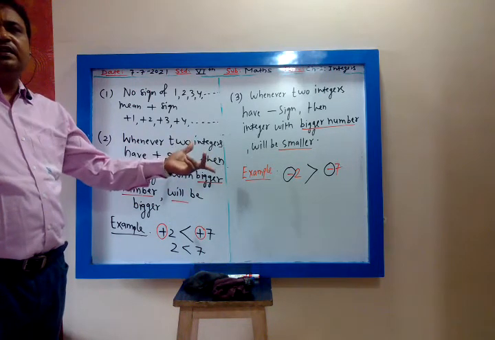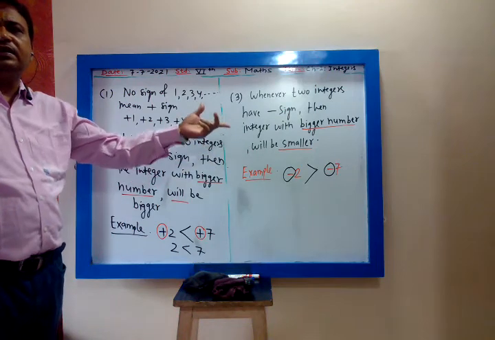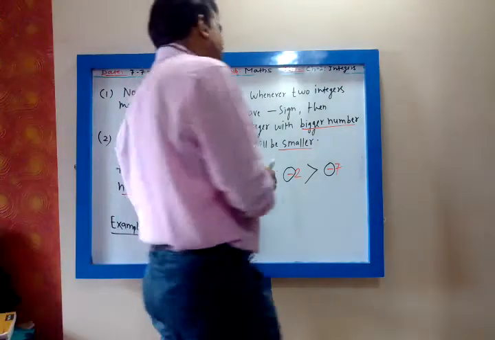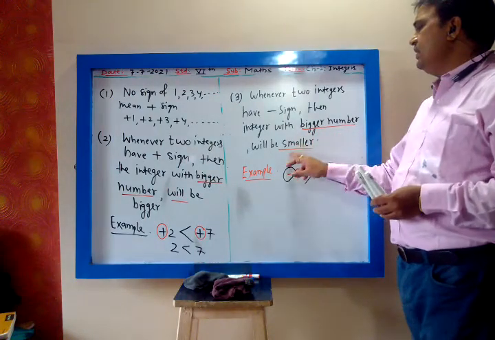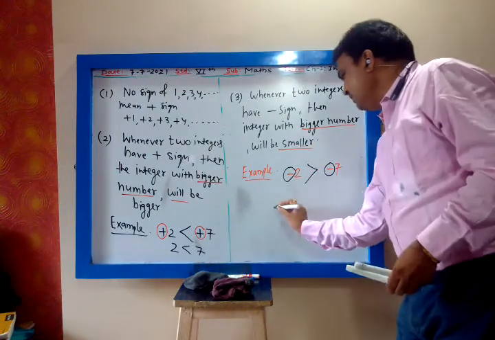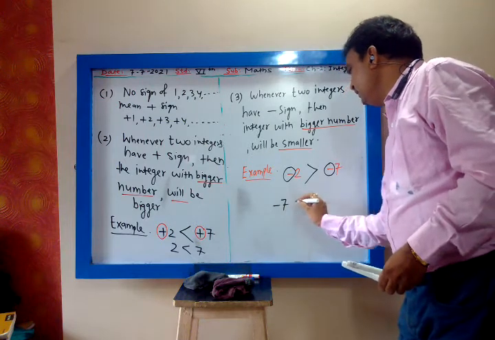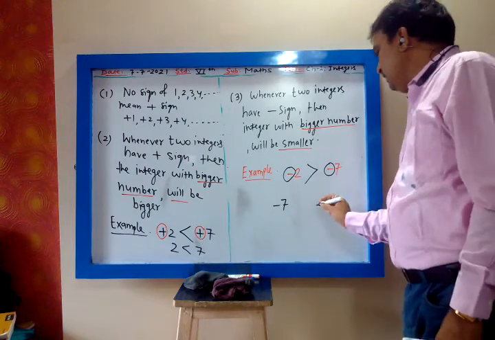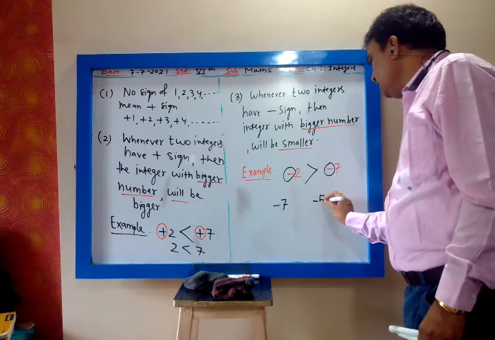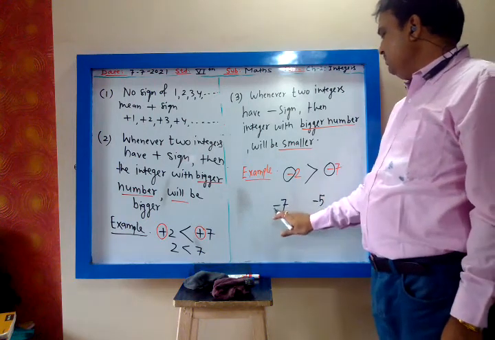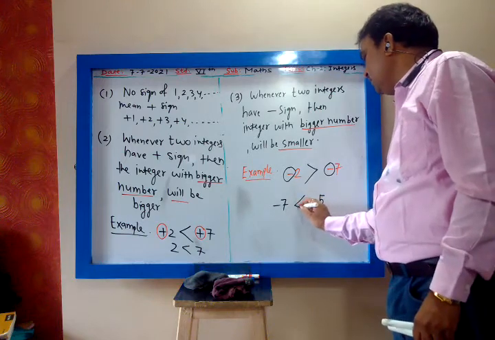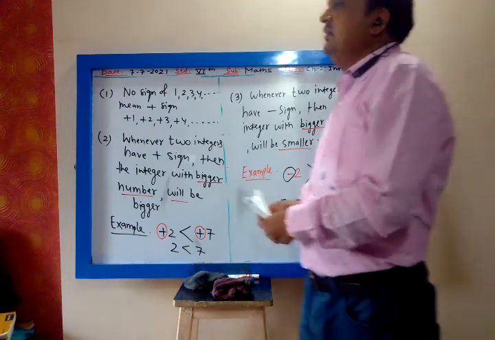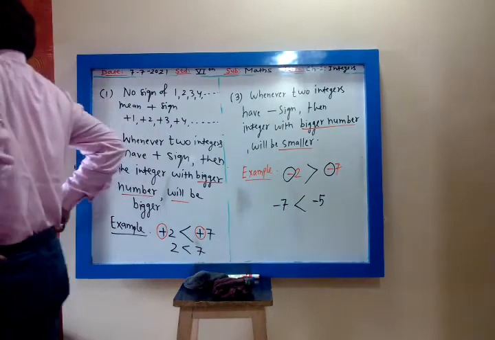But in negative integers, the number will be bigger, the integer will be smaller. For example, minus 7 and minus 5. Now both are negative. 7 is bigger, so minus 7 will be smaller.